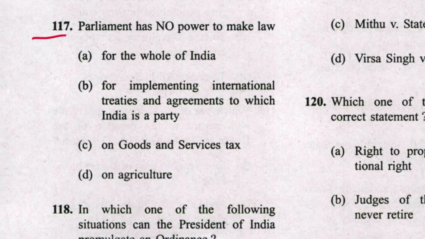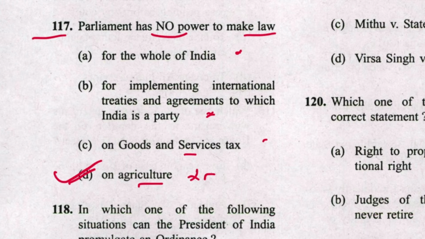Next 117. Parliament has no power to make law for the whole of India. Wrong. Implementing international treaties. Yeah, this is also wrong. Powers on GST, this on agriculture is not there. D is the answer.